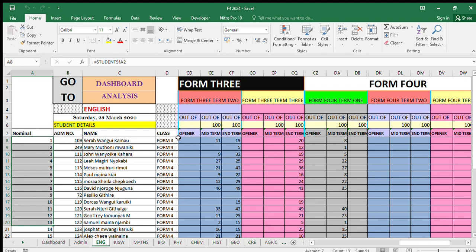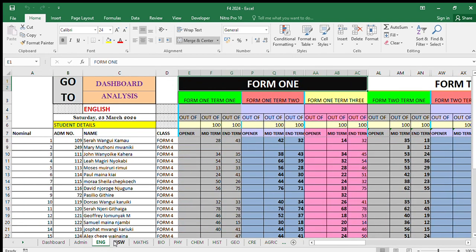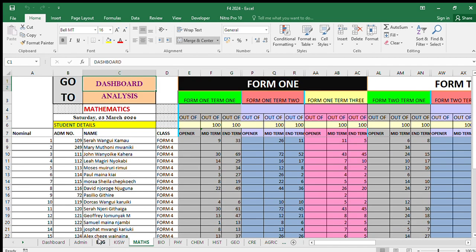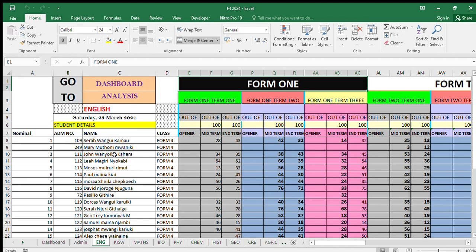So hapa iko inakaa hivi sasa, and it is uniform kwa all the subjects, zinafanana. So whether you are in English, Kiswahili, Maths, Bio, format is the same. Kitu inachange ni the subject name only. So the format is the same. So hapa kuna form 1 term 1, form 1 term 2, form 1 term 3. So in this term 1 there are 3 exams, opener, midterm and end term. So there are 3 exams for every term.